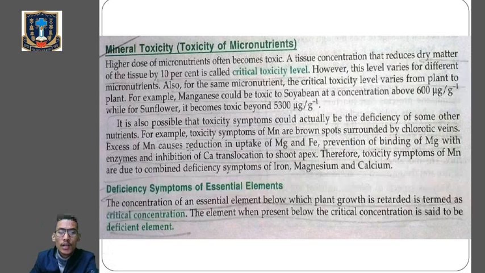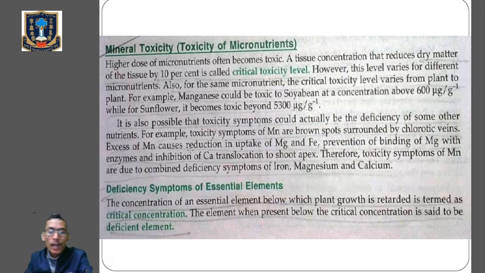It is also possible that toxicity symptoms could actually be the deficiency of some other nutrients. For example, toxicity symptoms of manganese are brown spots surrounded by chlorotic veins. Excess of manganese causes reduction in uptake of magnesium and iron, prevention of binding of magnesium with enzyme, and inhibition of calcium translocation to shoot apex. So toxicity symptoms of manganese are due to the combined deficiency symptoms of iron, magnesium, and calcium.